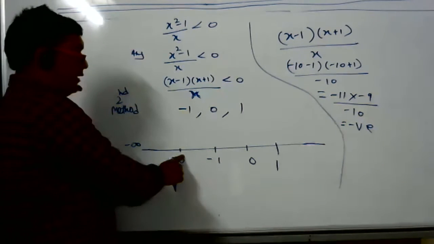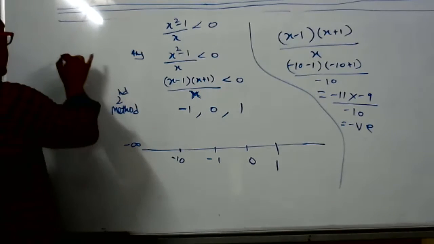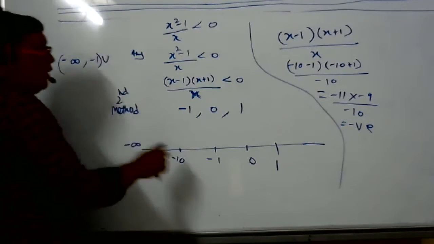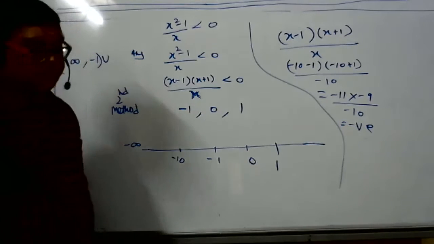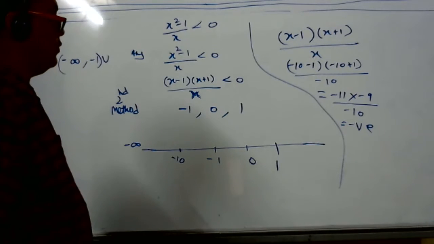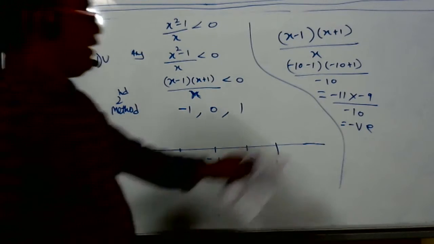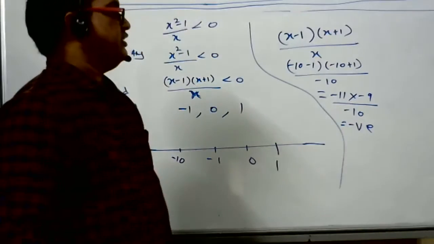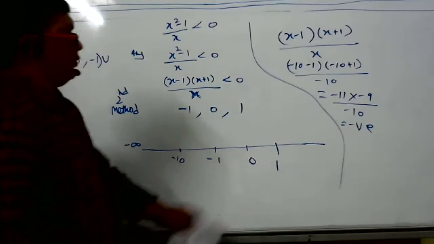This interval is matching. Which interval? Minus infinity to minus 1. So this will be part of our answer: minus infinity to minus 1. Then take any number from minus 1 to 0. Which number, student? Sure, it will be positive, no? Negative into negative is positive, and the denominator is negative. So take any number from minus 1 to 0.